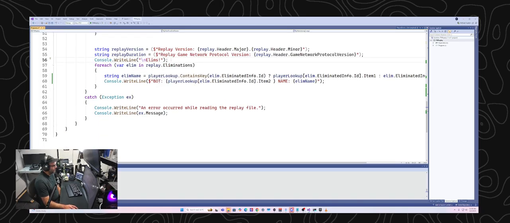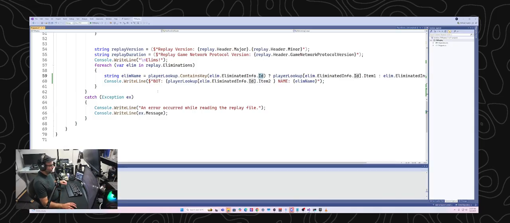And then now I'm just going to go through and look at all of the eliminations. For each is a way to loop over all the eliminations, so basically it's saying for each elimination, do the following thing. I'm taking the player ID and then looking up their name and their bot status and then printing that out. That's basically all it's doing right now.